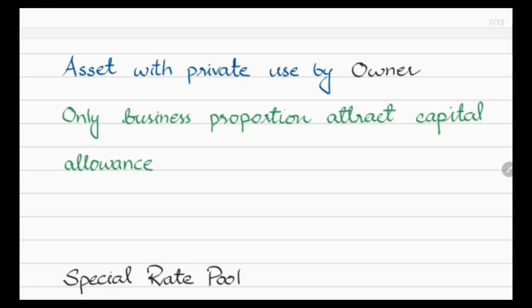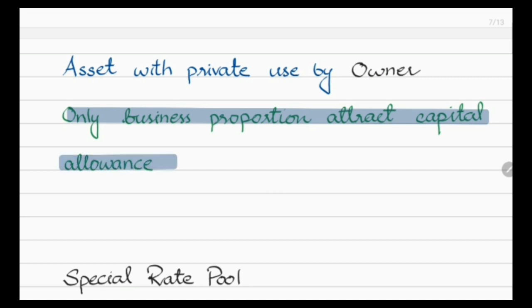Now about the assets with private use by the owner. If the owner uses these assets for private purpose, remember that in that case only the business proportion attracts capital allowance, right?